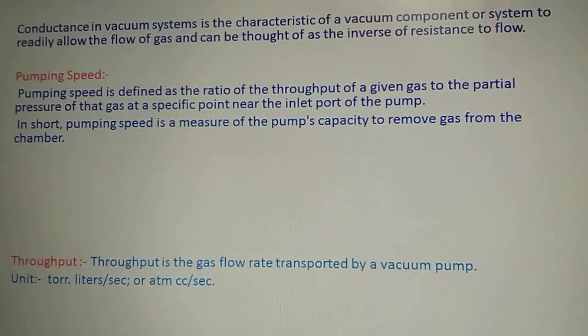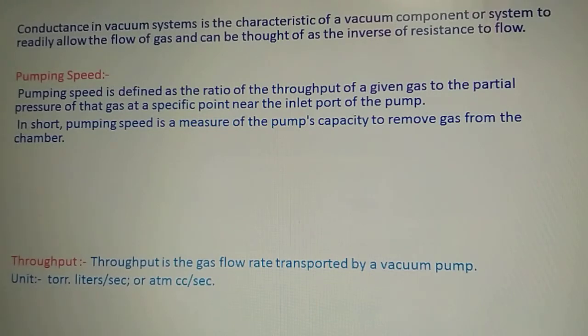So these are the units of throughput. And in short we can say pumping speed is a measure of the pump's capacity to remove the gas from a particular vessel or a chamber. So this is the significance of pumping speed.